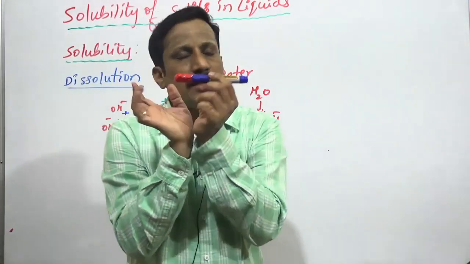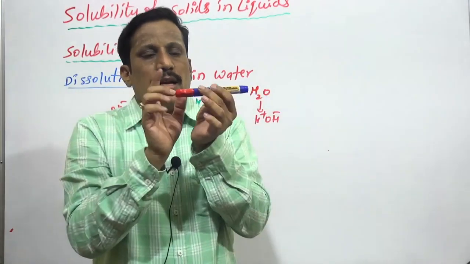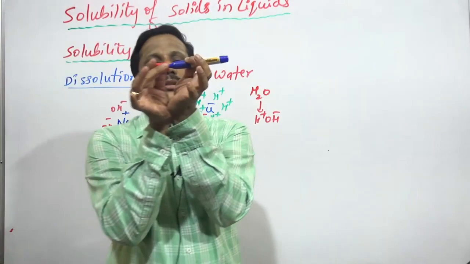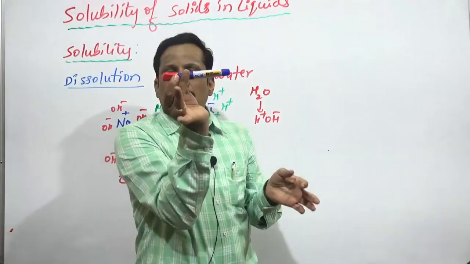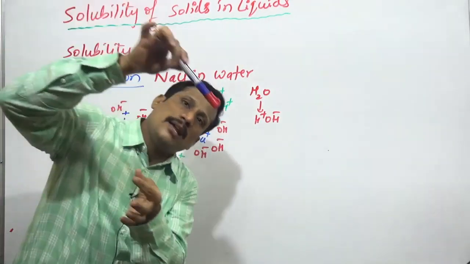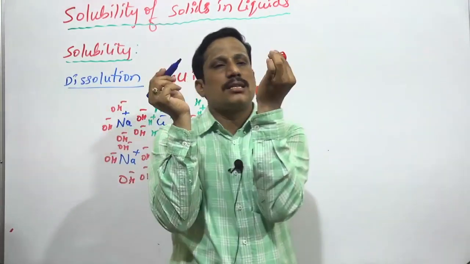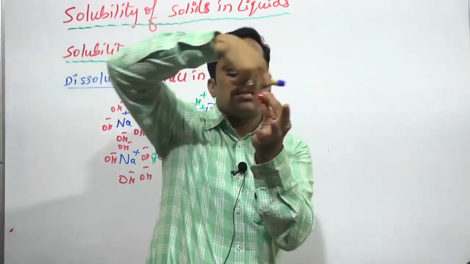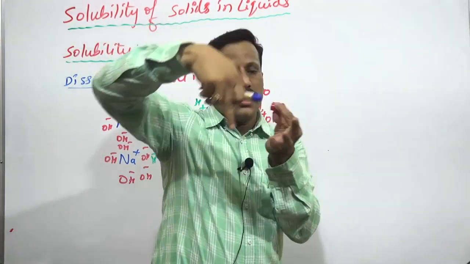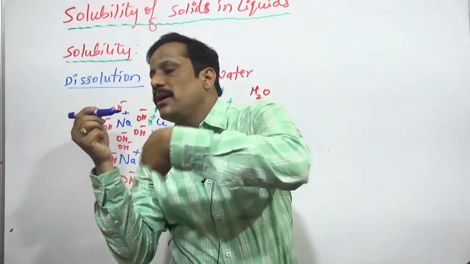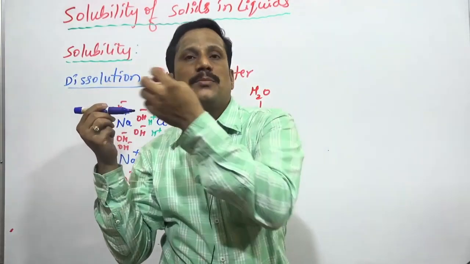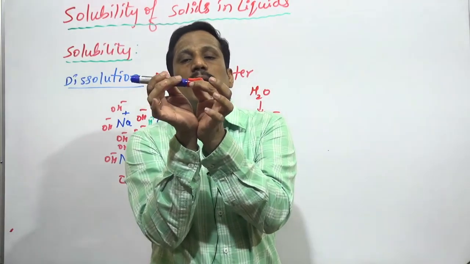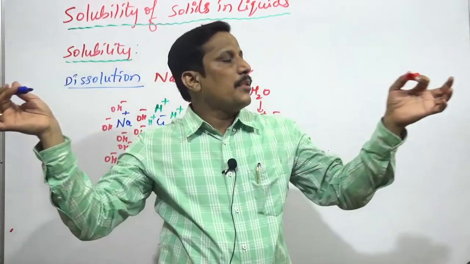Sodium chloride exists in the solid state as Na+ and Cl-. Think in this way: this is Na+, this is Cl-. When I am adding sodium chloride into water, it ionizes into Na+ and Cl- ions. All these Na+ ions are surrounded by OH- ions, and all these Cl- ions are surrounded by H+ ions. In this way, the particles are separated.